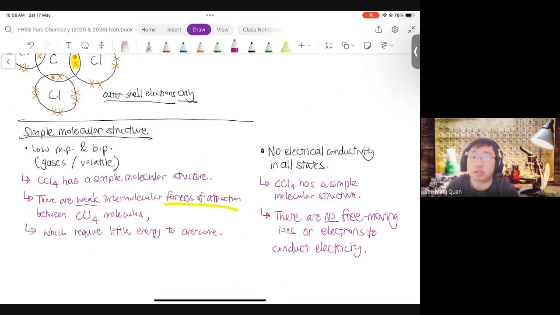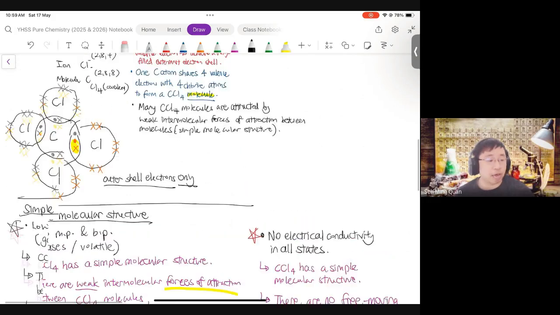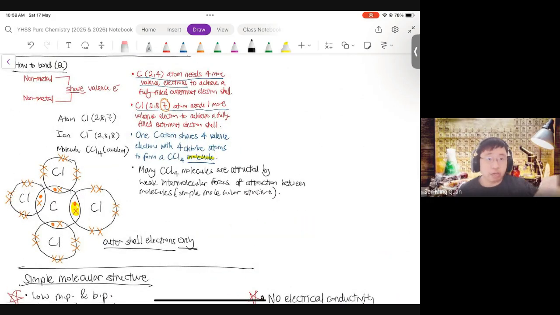Now, it's good to take a step back and think, so that means if I am told they don't conduct electricity in all states, and I'm told it has a low melting or boiling point, that means it's simple molecular. Exactly. So just by looking at the melting and boiling points and the electrical conductivity, we can work out a simple molecular. All right. Now, before we go on to giant molecular lattice, I hope you again take a step back and look at what you have copied. I hope you can write out this analysis, how a simple molecule like CCl4 is formed.